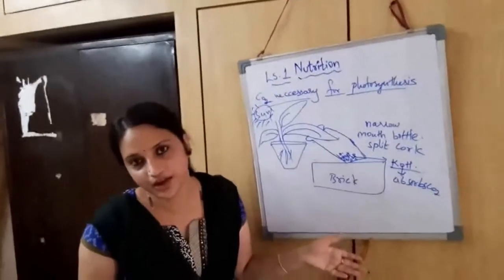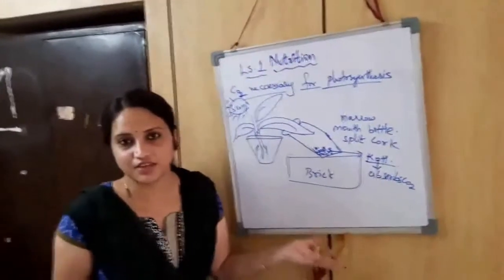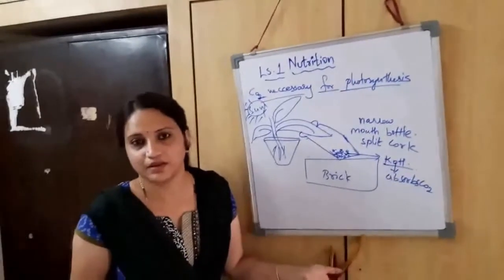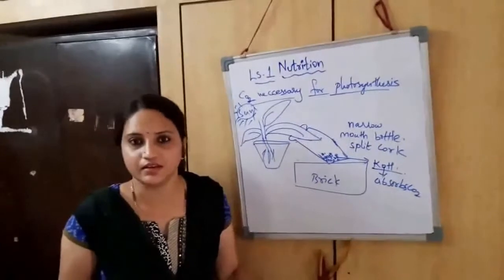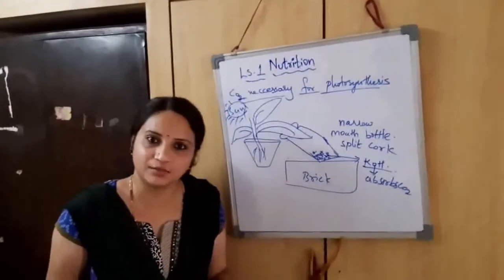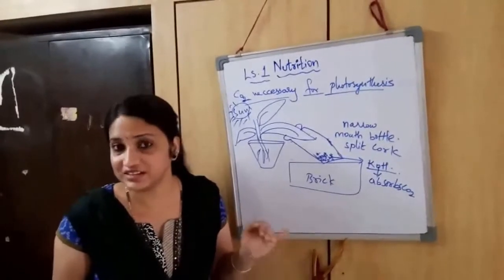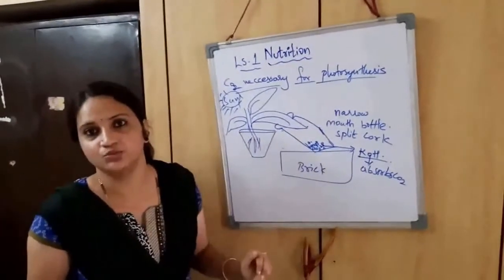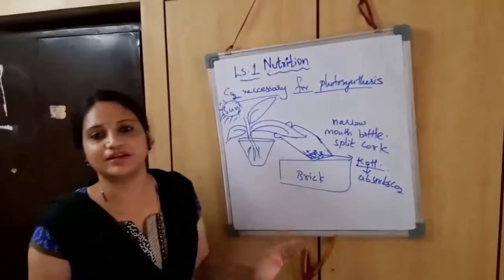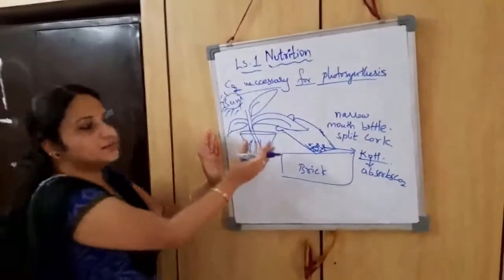How can you do that? Just take a potted plant and keep it in a dark room for at least a week or 10 days. Whatever starch was initially formed will be completely utilized by the plant for its survival, so there is no more starch left inside these leaves. Such a plant kept in the dark room has been completely de-starched. So this potted plant is kept for de-starching.